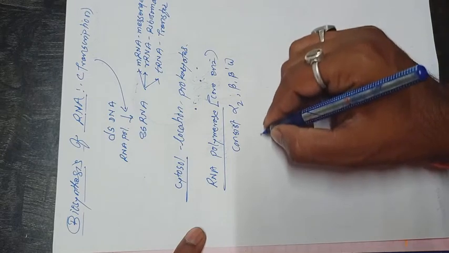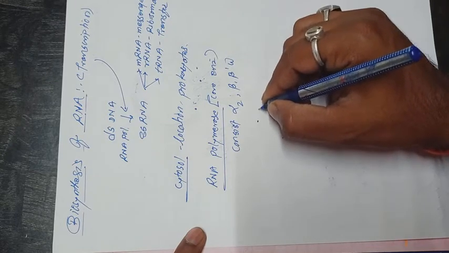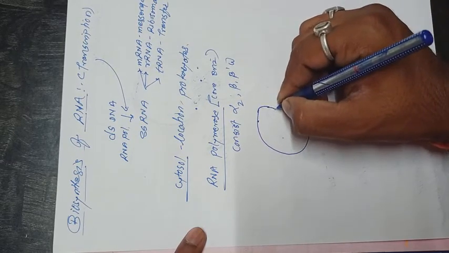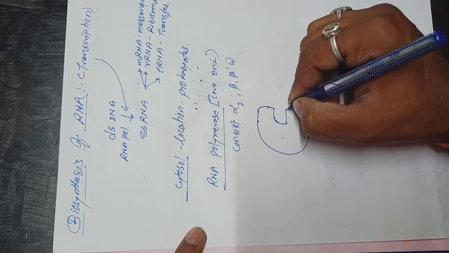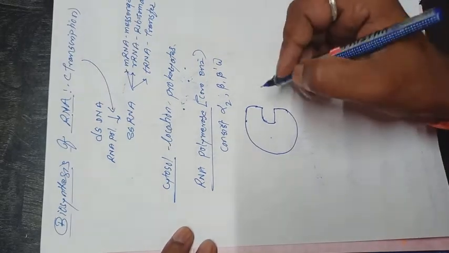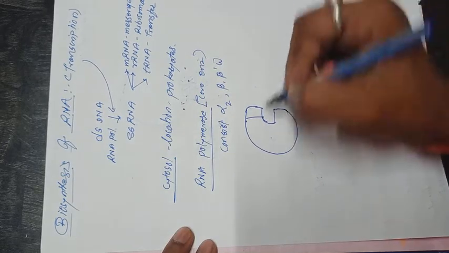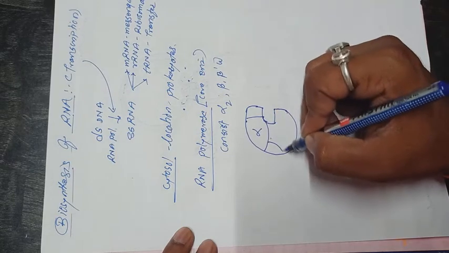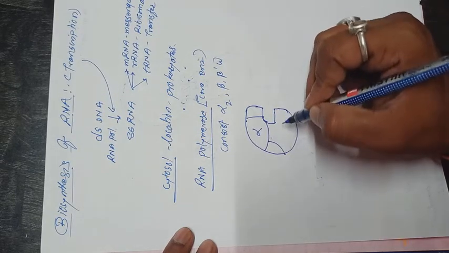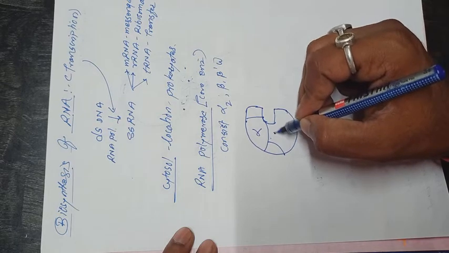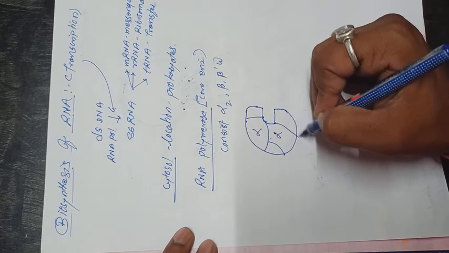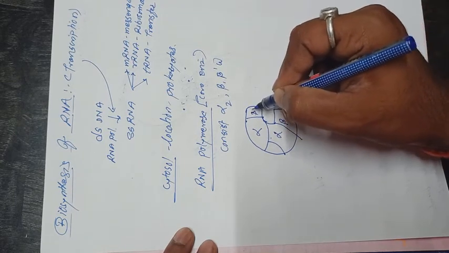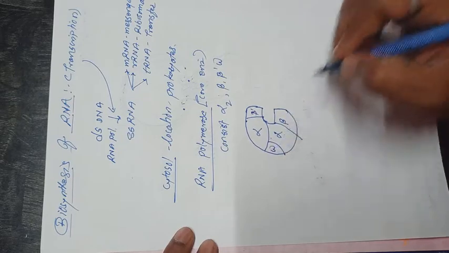This is the structure of RNA polymerase. It has an alpha subunit, a second alpha subunit, a beta, beta prime, and an omega.